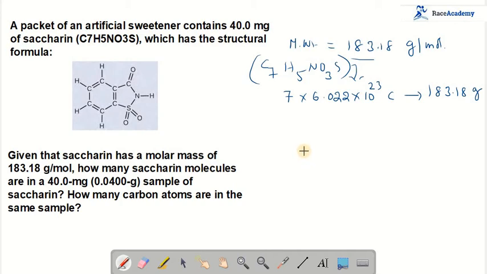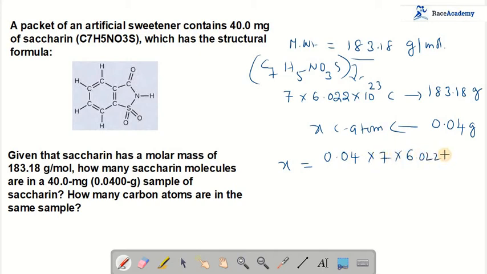But to calculate, the aim of the problem is that they have given only 0.04 grams. In that, we don't know how many carbon atoms there are. Assume X carbon atoms are there. Then what is X? X is equal to 0.04 into 7 into 6.022 into 10 to the power of 23 divided by 183.18. Let us see the simplification.